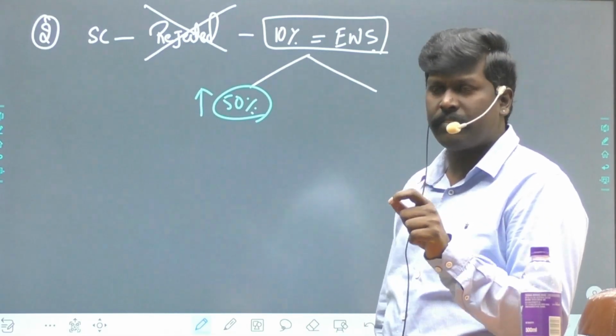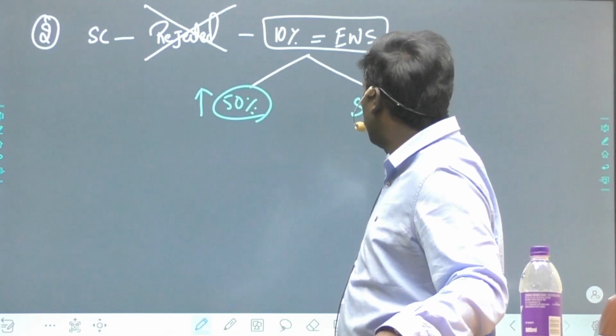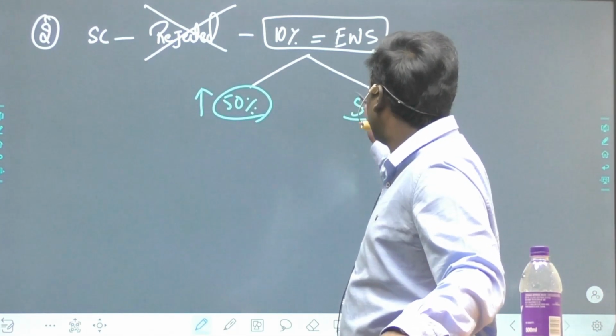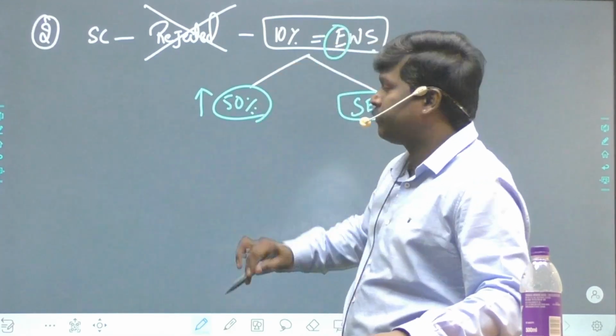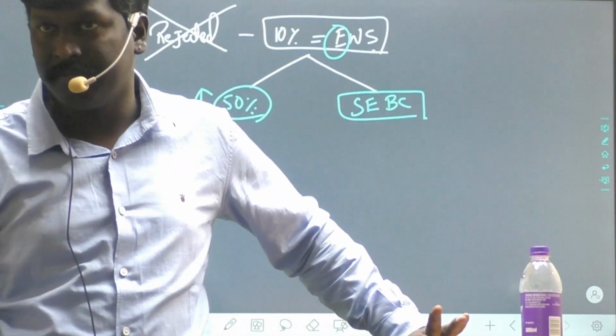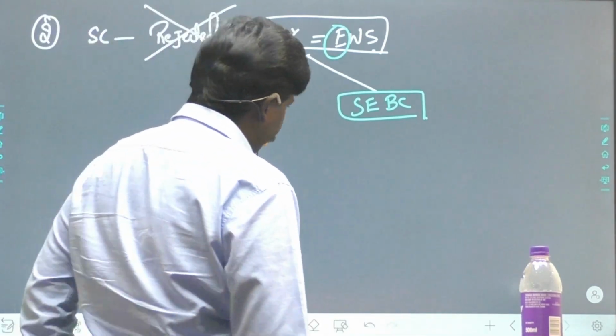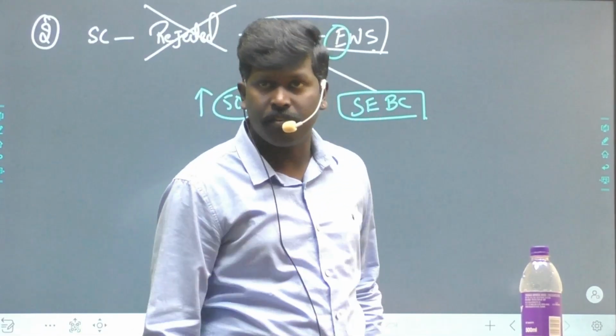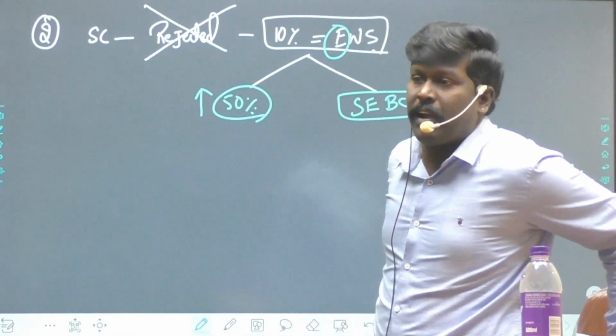Point number 2, very, very important. Reservations as per the Constitution are given only on the basis of socially, educationally backward class, not on the basis of economic class. You can give, economy can be a criterion, but it cannot be a basis. You give reservations to social and educationally backward class only.